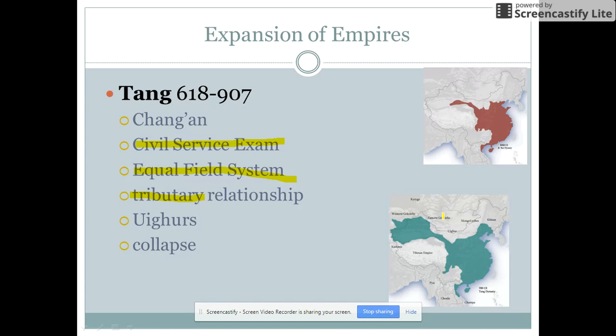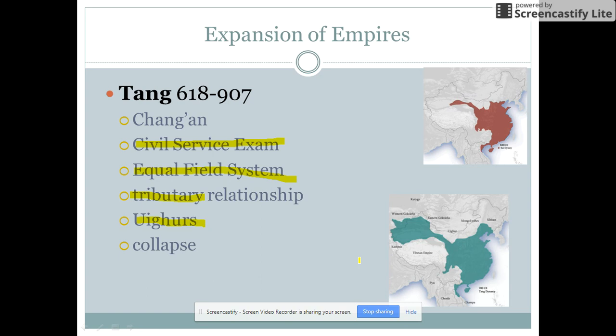Careless leadership with the Tang dynasty is going to lead to rebellions. One of the groups from the outside that's going to put pressure on them are the Uyghurs. They're important because they actually showed up on the AP test last year, which was kind of a shock. The Uyghurs were nomadic Turkish people who were brought into China to help put down the rebellions.